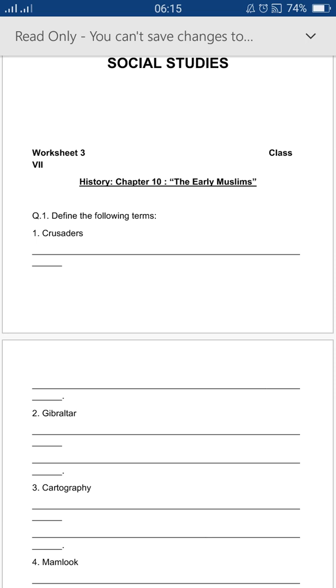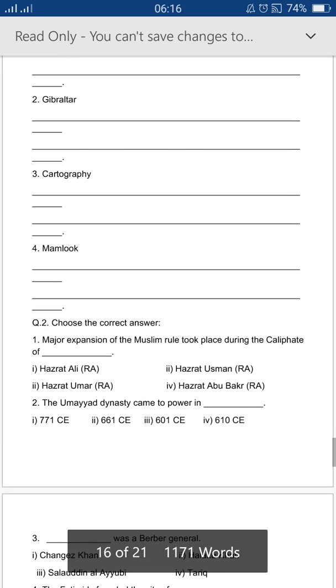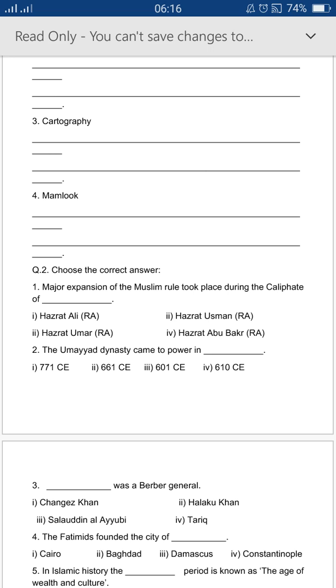Define the following terms. All these terms you can write with the help of reading chapter 10. Like number 2, Gibraltar, you can find easily in the info on page 48. Category I told you, and for Mamluk, on page 51 you get the information about this dynasty.